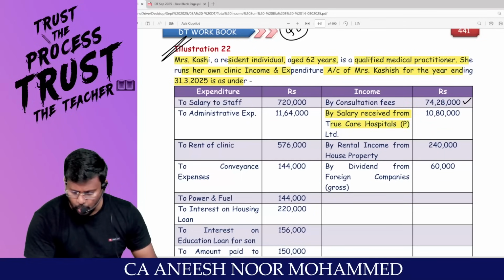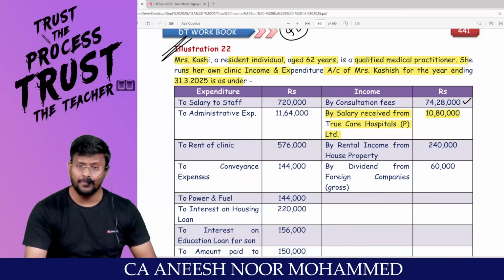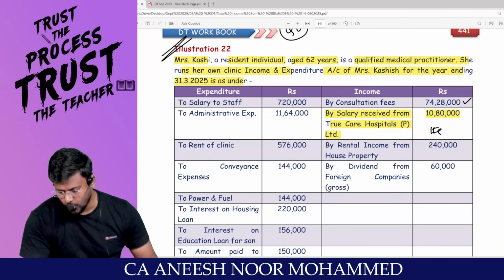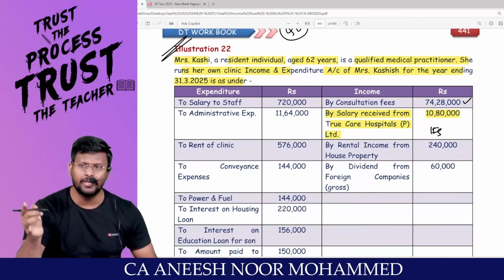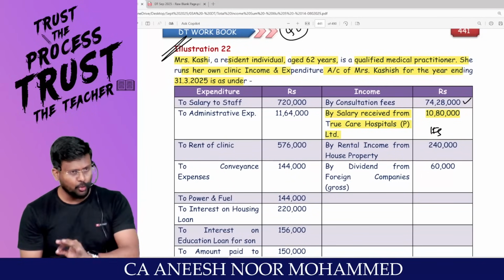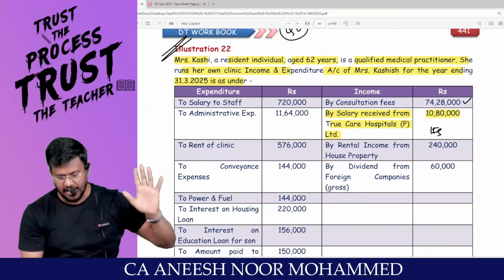Salary received from True Care Hospital should be taxable under the head income from salary. So this is an impurity for the PGBP head. Am I right? Remove the impurity and show it under the head salary.